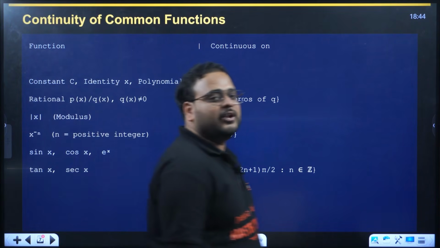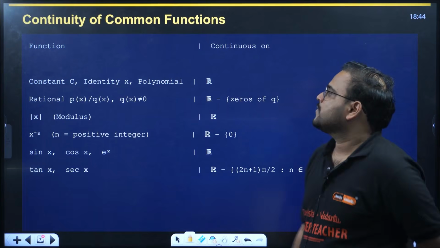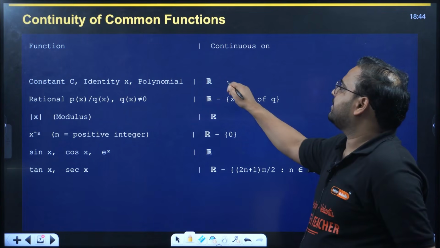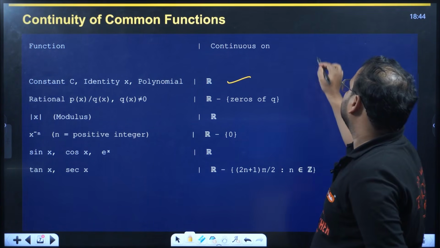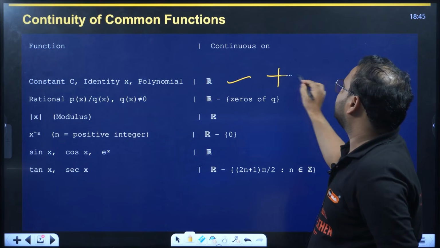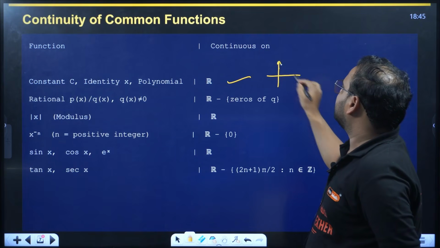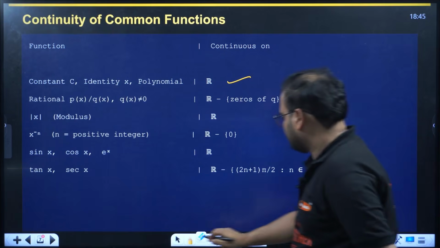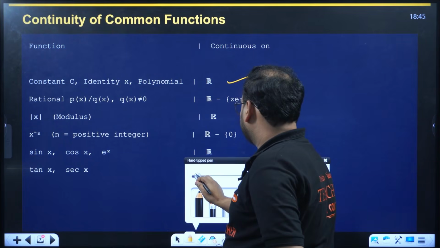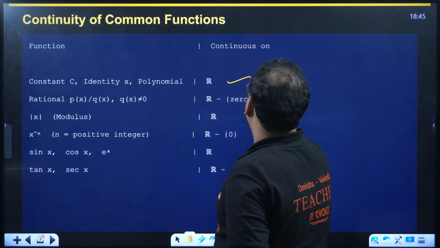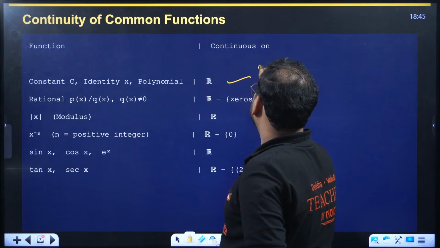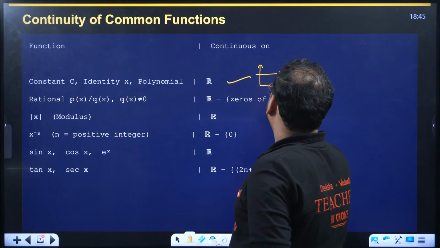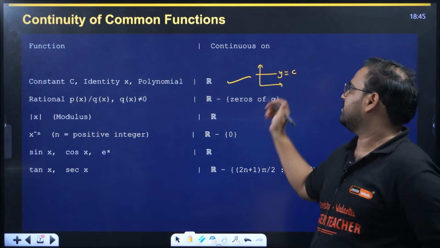Let us look at continuity of some functions. Constant function, continuous everywhere. How come, sir? Look at the graph of this. This is my y-axis and x-axis. Let me draw it better. If this is my y-axis and x-axis, this is the continuous function, y equal to c. So continuous everywhere on the entire number line.